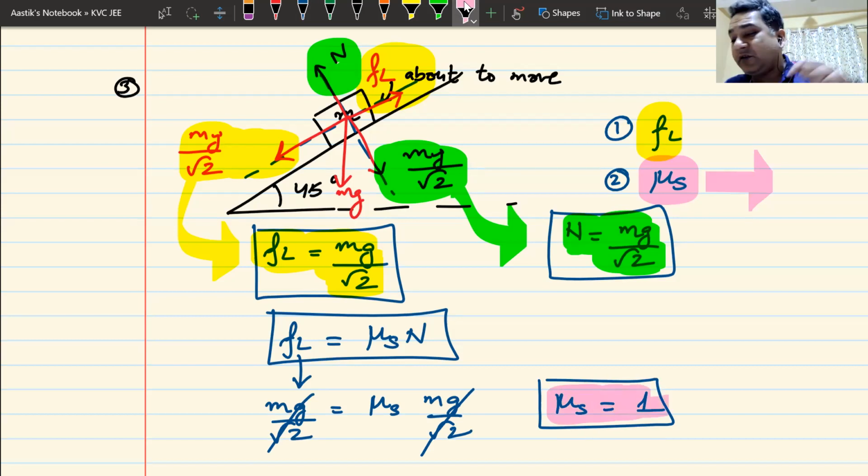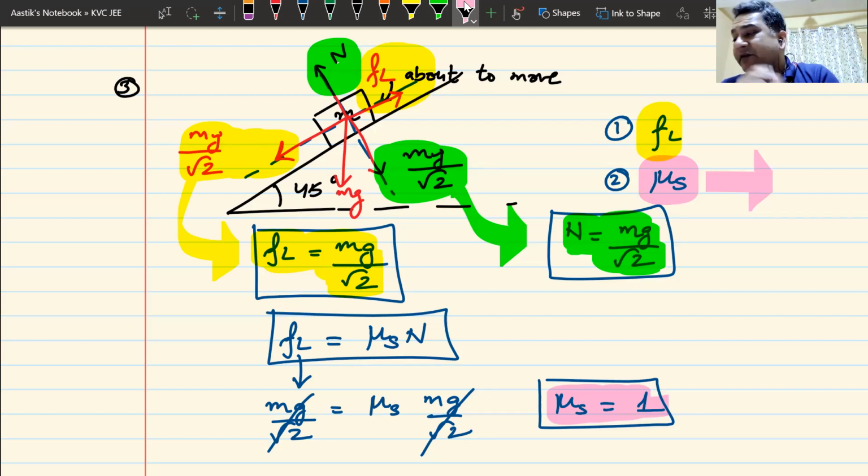I have to make you understand something, and I hope I have made the point clear. Static friction has got nothing to do with mu s. The only gentleman who has got anything to do with mu s is your limiting friction, which is the maximum value of static friction. Am I clear with this? Can I have some reason that we have understood this entire concept of static friction and limiting friction?